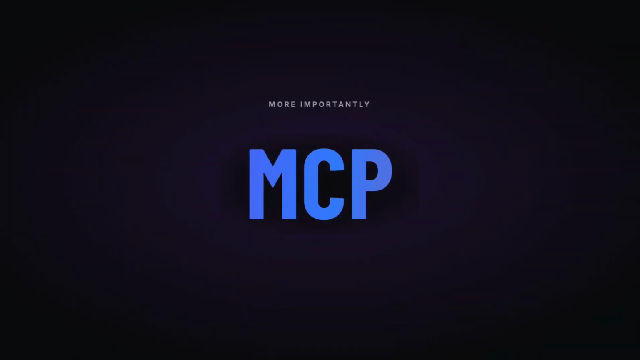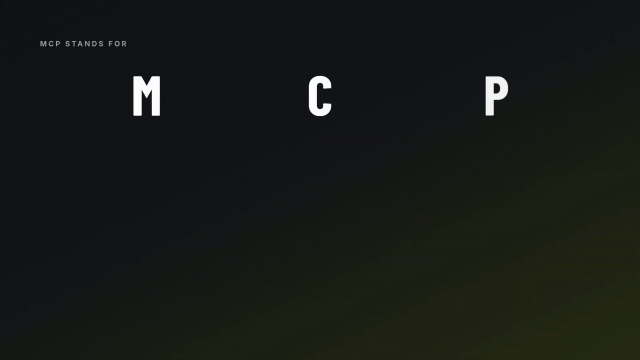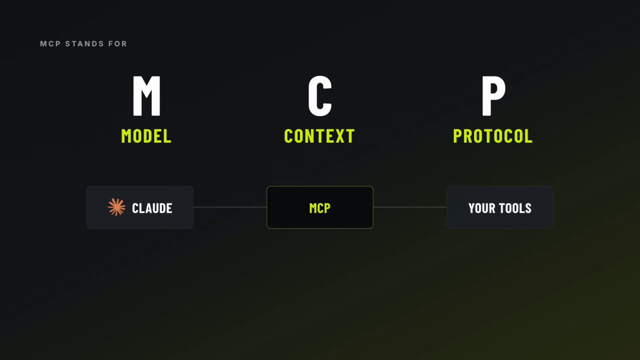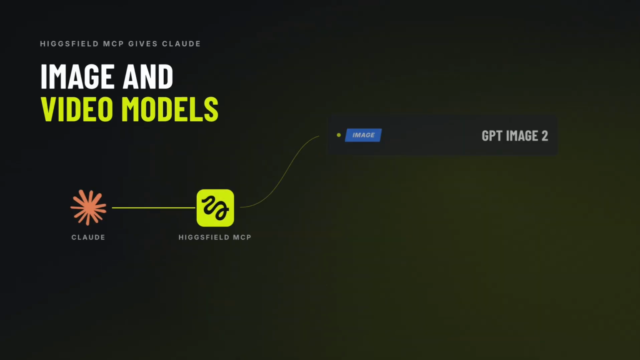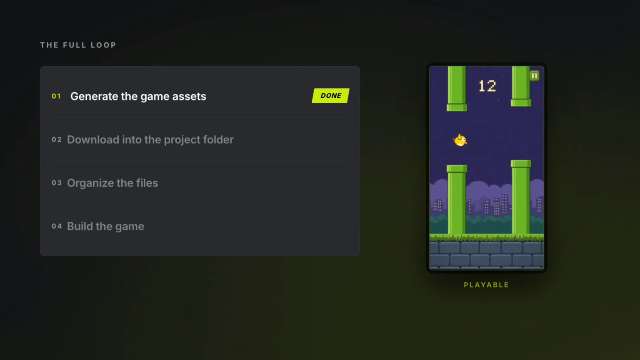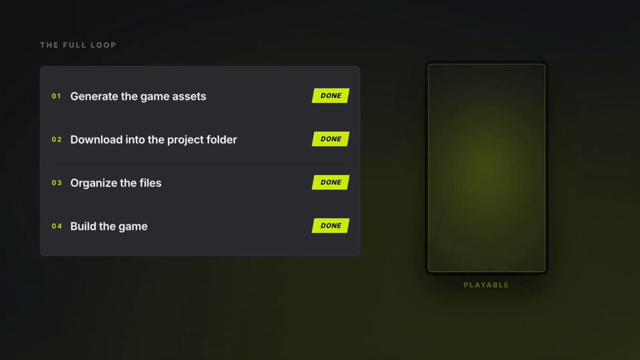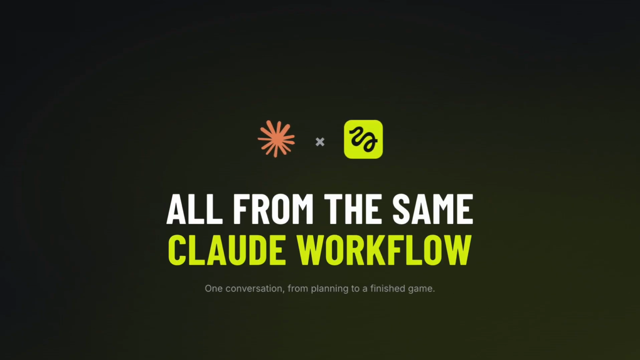More importantly for this project, Higgsfield also provides an MCP connection. MCP stands for Model Context Protocol, and the simple way to think about it is that it gives an AI assistant a controlled way to connect with external tools and use their capabilities directly. In this case, Higgsfield MCP gives Claude access to image and video models such as GPT Image 2, Nano Banana, Seedance, and others, allowing it to generate the game assets, download them into the project folder, organize the files, and then use those visuals while building the game, all from the same Claude workflow.